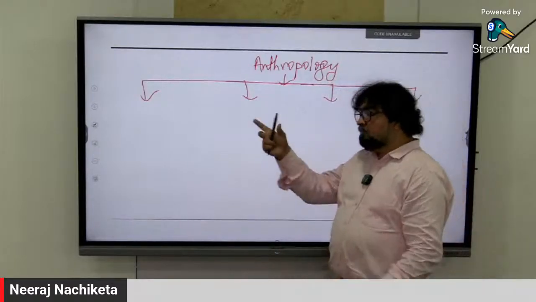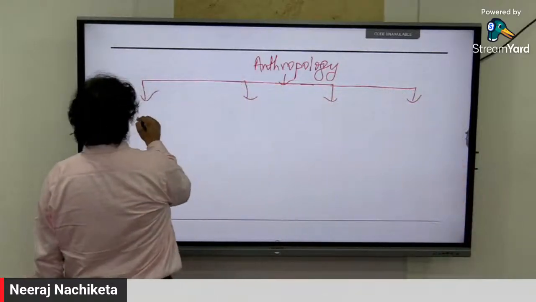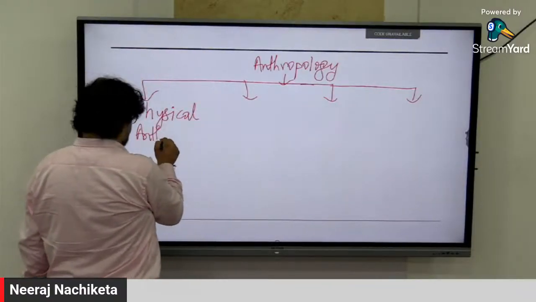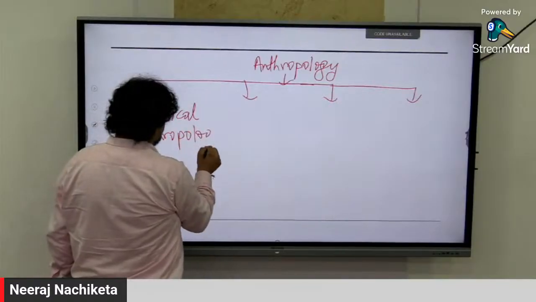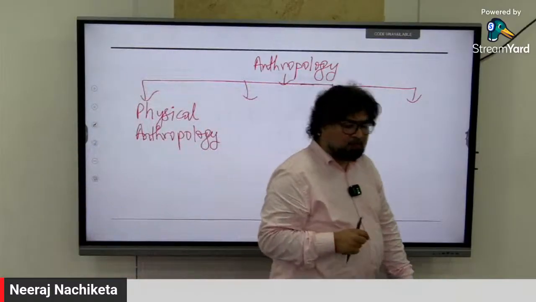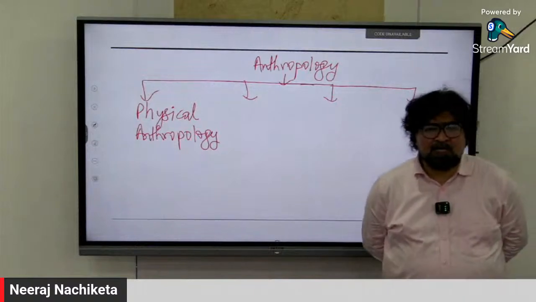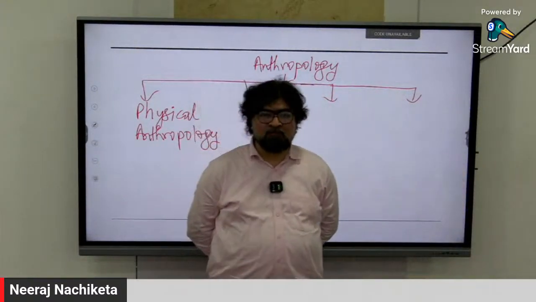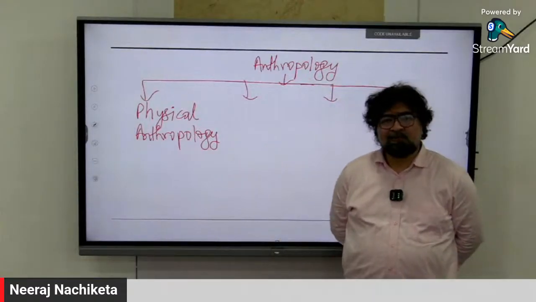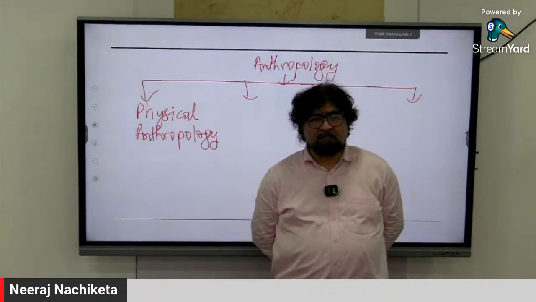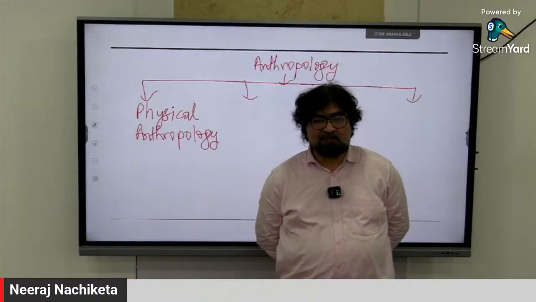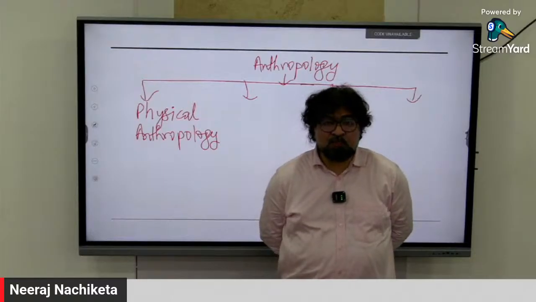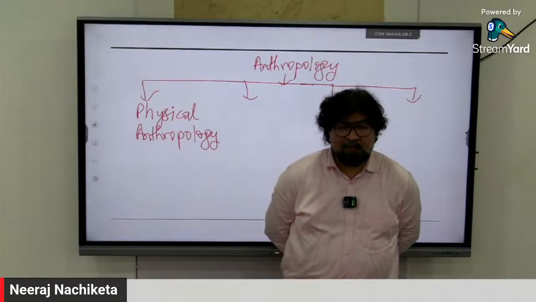So now if I break into that, one is this one, physical anthropology. This is one very important part. I will be coming to the syllabus part, and you will be able to understand the syllabus part also. Physical anthropology is more anatomistic and more of the biological part of it. Human, and you all know that, right? If you look at it in terms of species, man is a species. Among millions of species worldwide, we are one of the species which is a dominating species. Right now in the modern era, we are the dominating one.